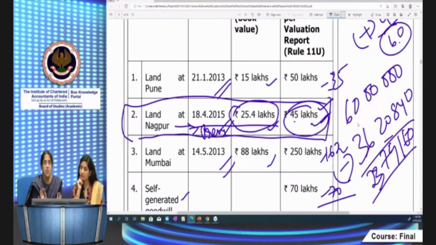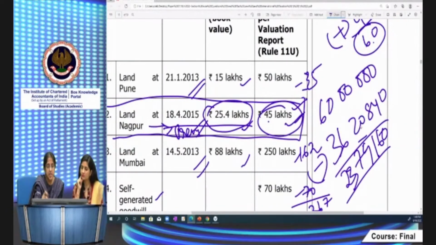So these are the only assets which have been given to us. This one we need not consider because this has been given to Prem. Other assets, what is the value? It has increased on account of this valuation process: 35 lakhs, 162 lakhs, 70 lakhs. So what is the total? 35 plus 162 plus 70, 267 lakhs. It's the total. Now we have to see the proportion.